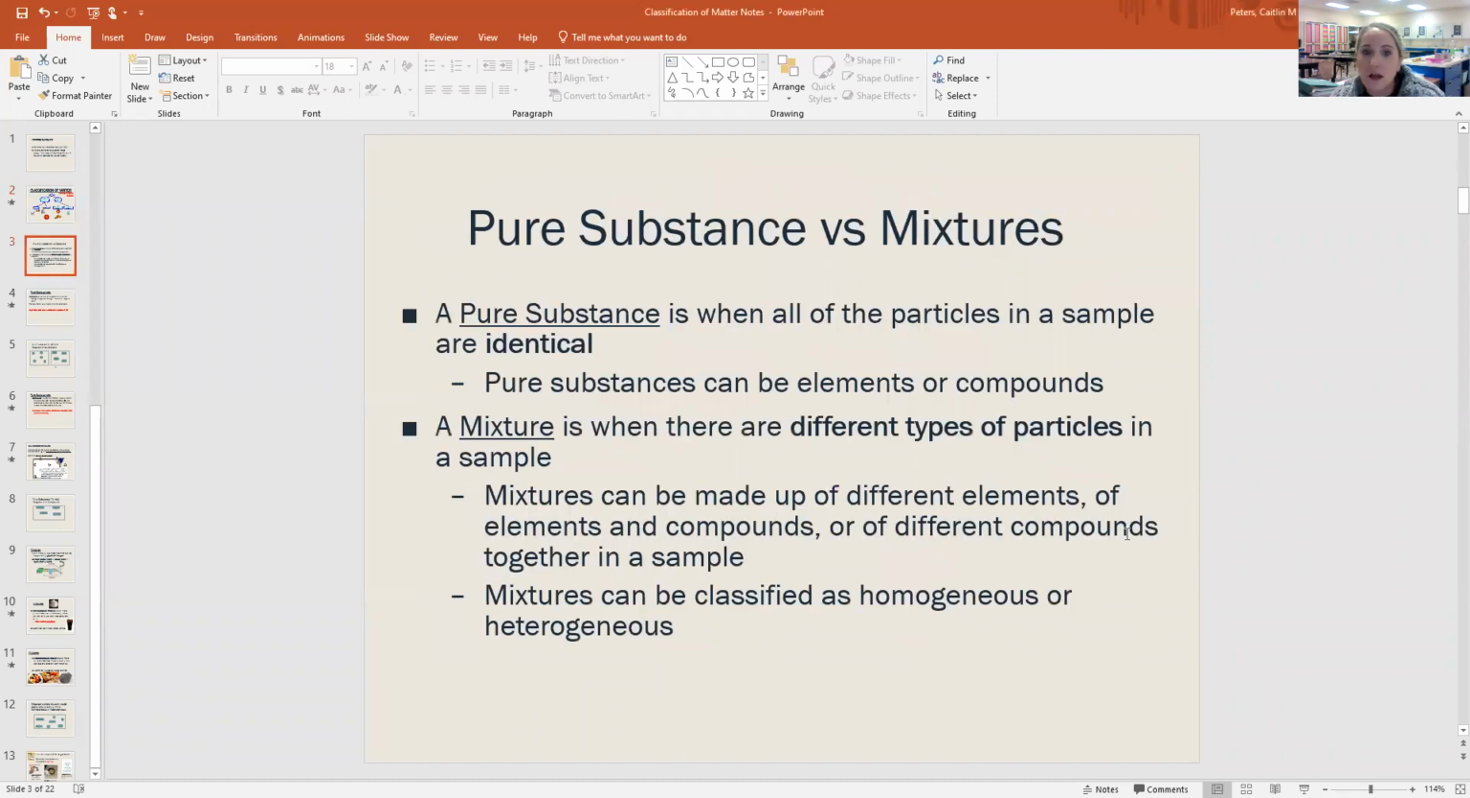And so what's the difference? A pure substance is when all of the particles in a sample are identical. It's all one thing you're talking about. And pure substances can be elements or they can be compounds. A mixture is when you have different types of particles in the sample. So maybe you have different elements, carbon and hydrogen in a sample, or you have elements and compounds. Like the air we breathe is oxygen, an element, nitrogen, carbon dioxide, who knows what else is in this air that we breathe. That would be considered a mixture because there's different stuff, or a mix of different compounds. And then mixtures can be classified as homogeneous or heterogeneous.